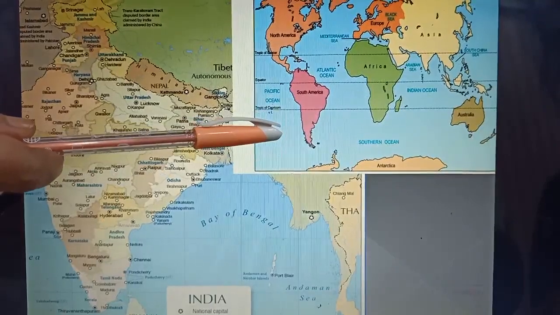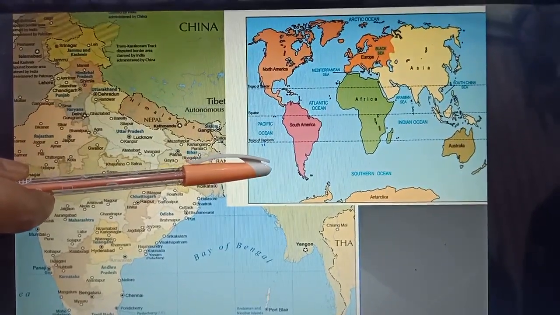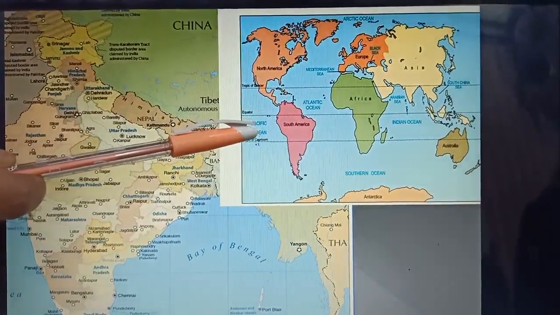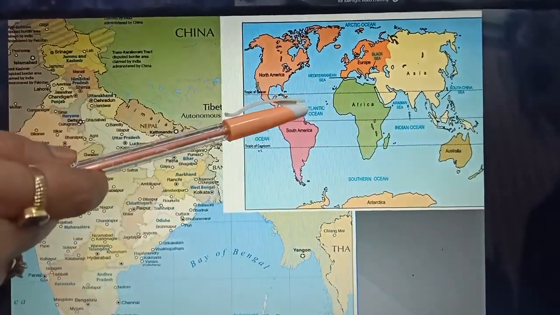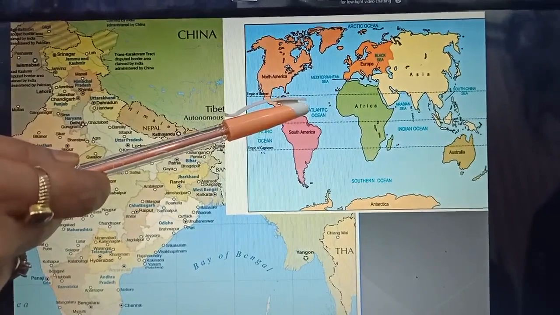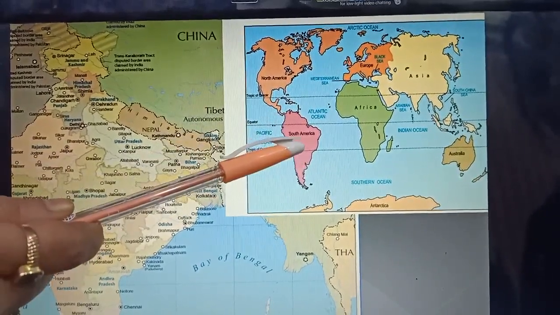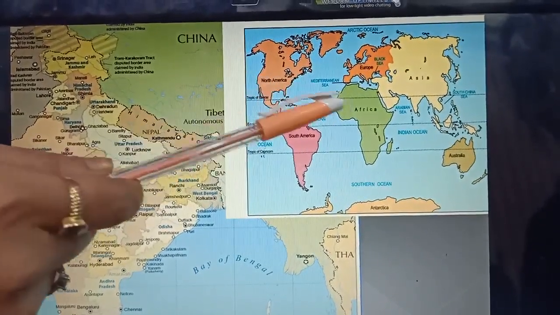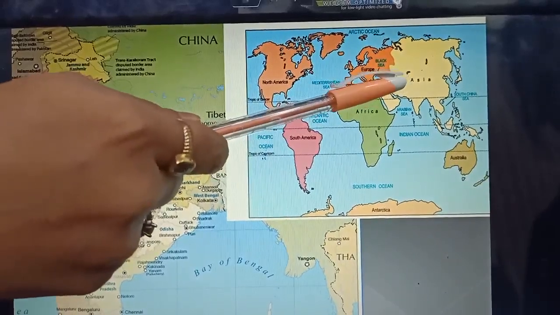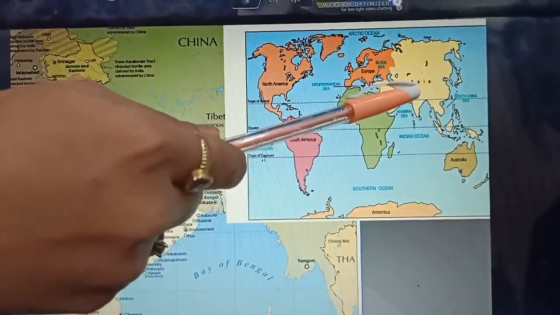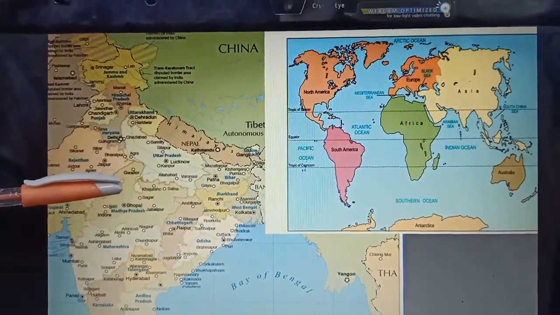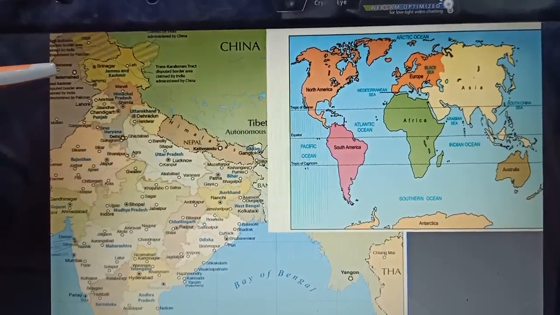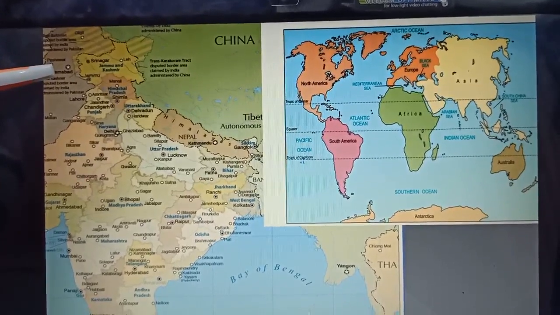This blue part is oceans: Pacific Ocean, Southern Ocean, Indian Ocean and Atlantic Ocean. List down the continents: South America, North America, Africa, Asia. So in the Asia continent we have countries like China, India, Pakistan. Students,